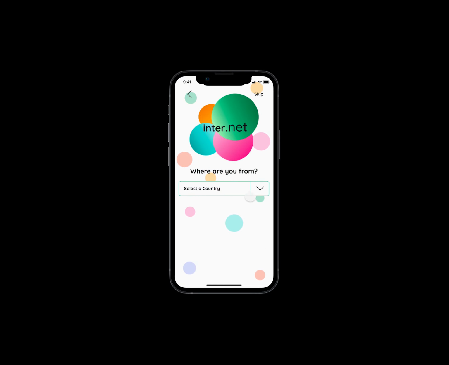Starting with onboarding, Connor answers a series of questions about his background and where he is studying. This information will later be used to help connect Connor to other users.